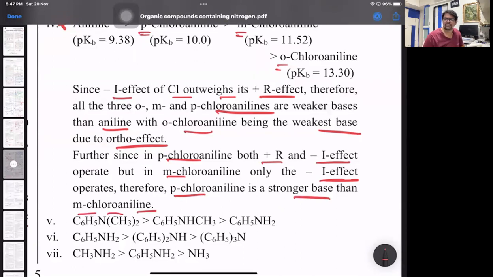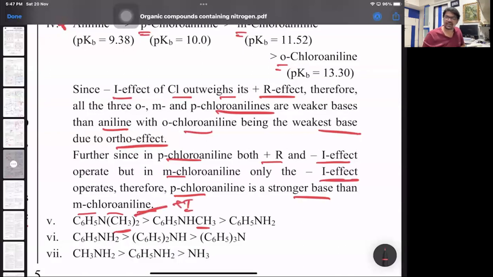So phenyl group wise, look at that. If you have more methyl groups, then that's a stronger base than one, than none. N,N-dimethylaniline is a stronger base because of the two methyl groups which show plus I effect.